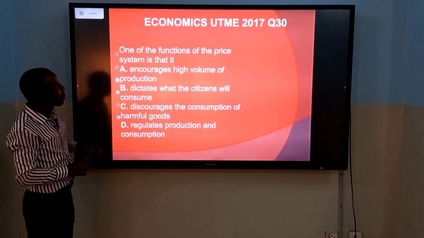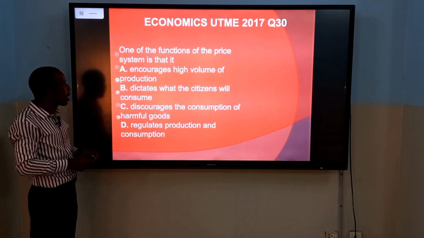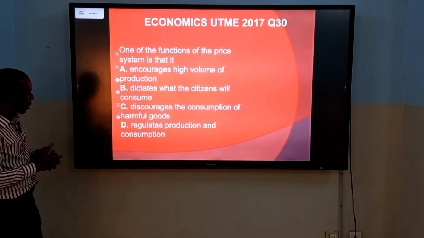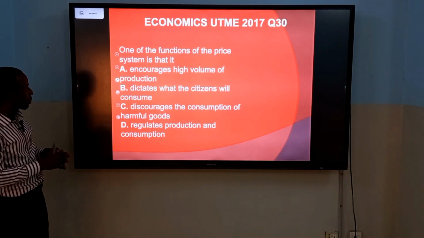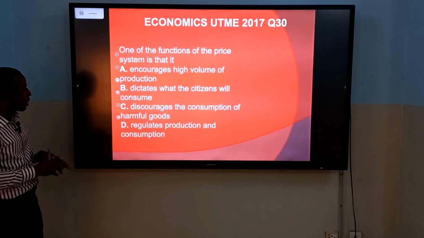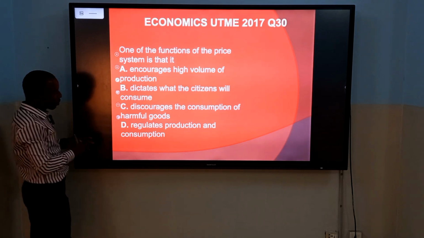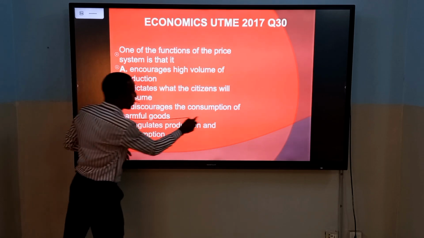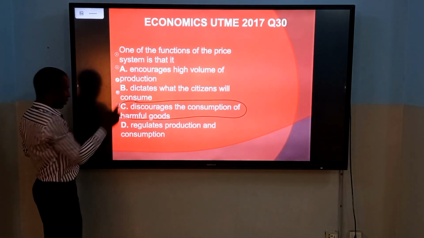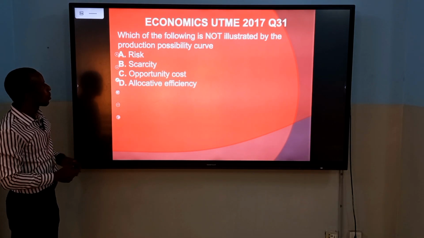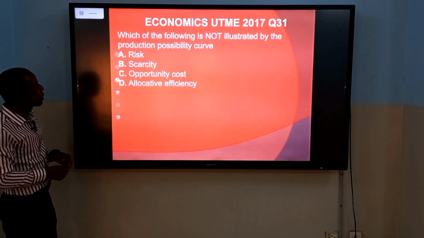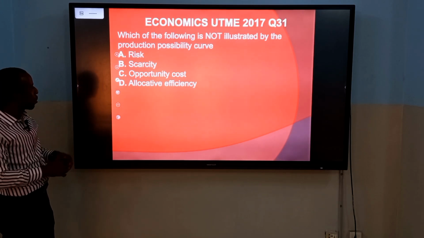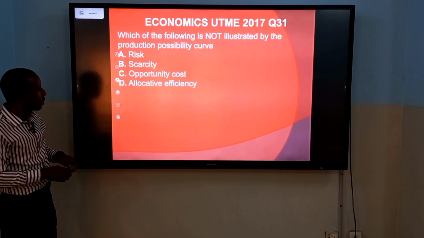We have question 30. One of the functions of the price system is that it discourages the consumption of harmful goods. The next question, 31. Which of the following is not illustrated by the production possibility curve?